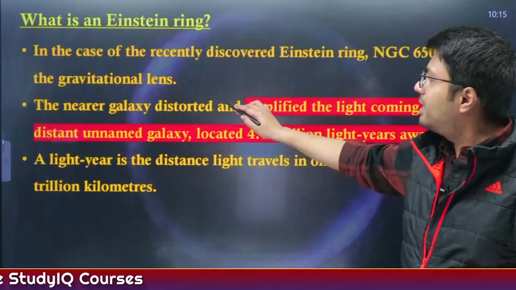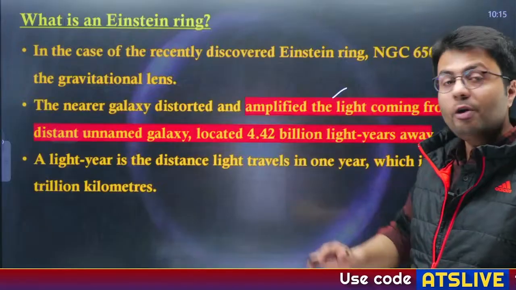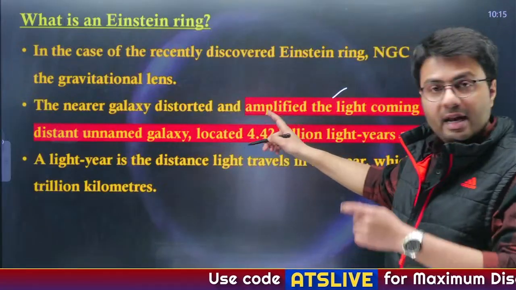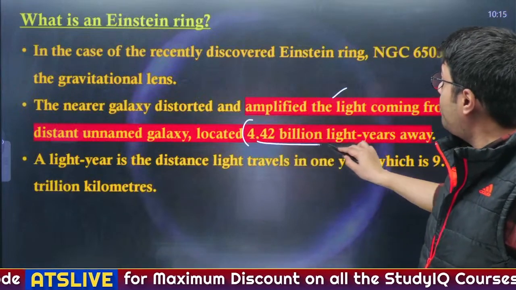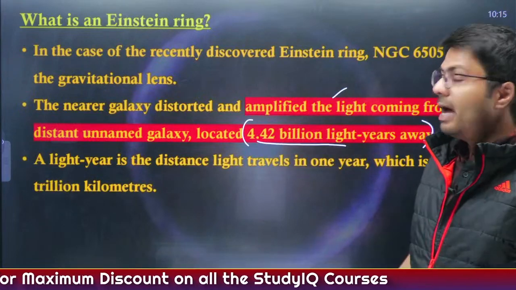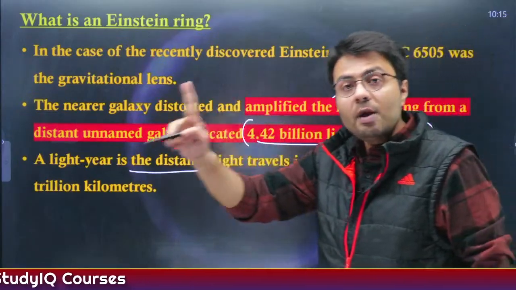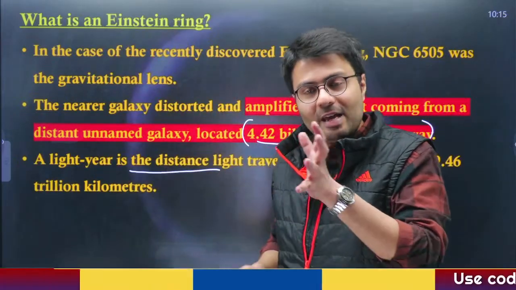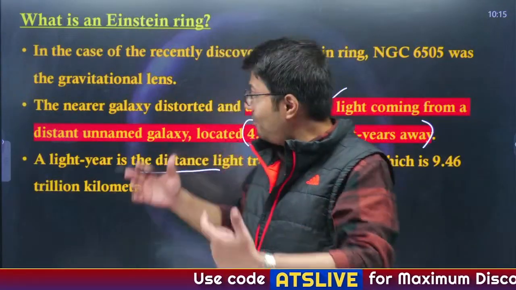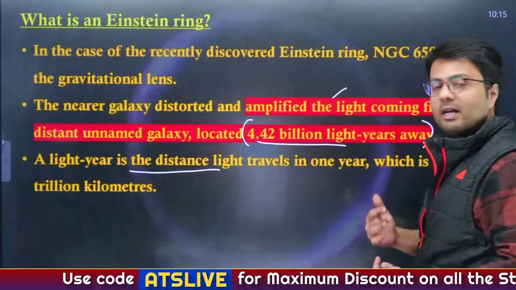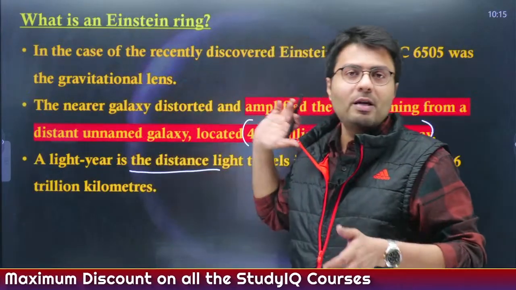Now nearer, massive galaxies distort and amplify the light coming from distant galaxies, and the galaxy around which the Einstein ring was located is 4.42 billion light years away. And as I told you, 1 light year is the distance that light takes to travel in 1 year. So you understand, light is a very fast traveling object, right? And if it travels some distance in a year, and if this galaxy is located 4.42 billion light years away, you can understand the distance between Earth and this particular celestial body, right?